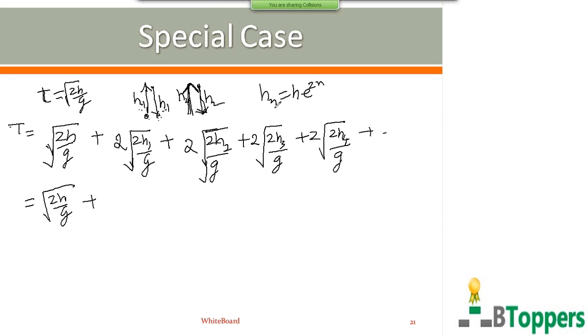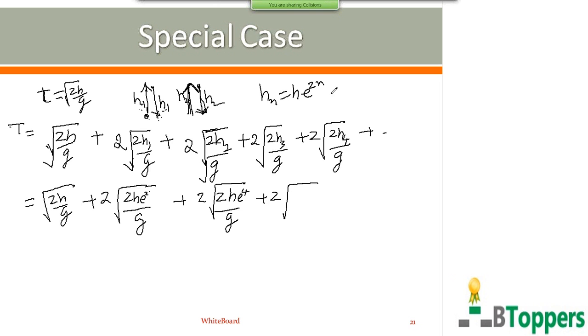So you can substitute to find h1, you can take n equal to 1. To find h2, you can put n equal to 2. That is, h2 is h into e power 2 into 2, or h into e power 4.